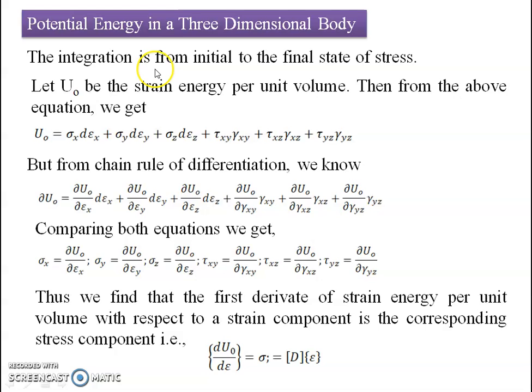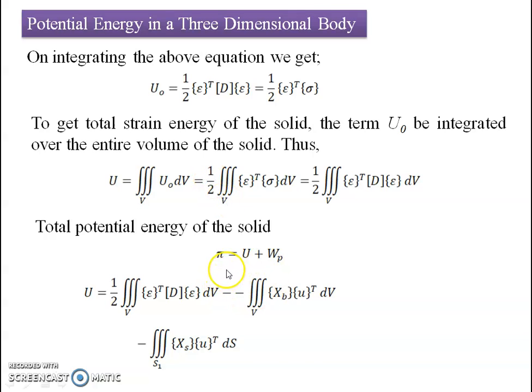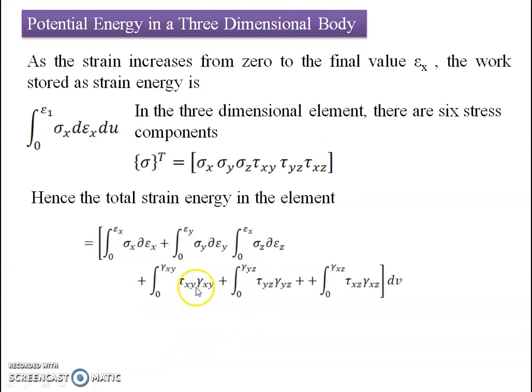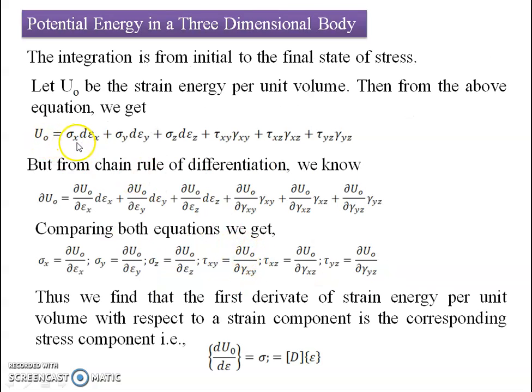Now further, if we want to solve this, we have to integrate this equation over the entire geometry of the body for the final stress components. So let u naught be the total strain energy per unit volume. Then from the above equation, if we integrate, we get a relation: sigma x d epsilon x plus sigma y d epsilon y plus sigma z d epsilon z, the incremental parts.